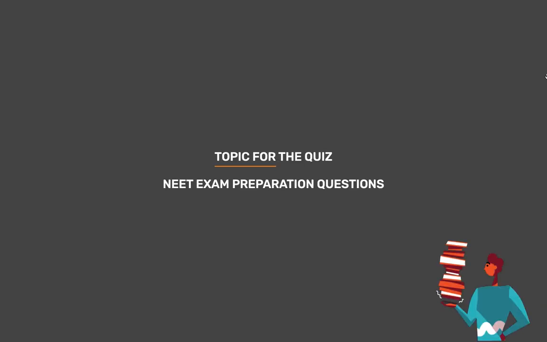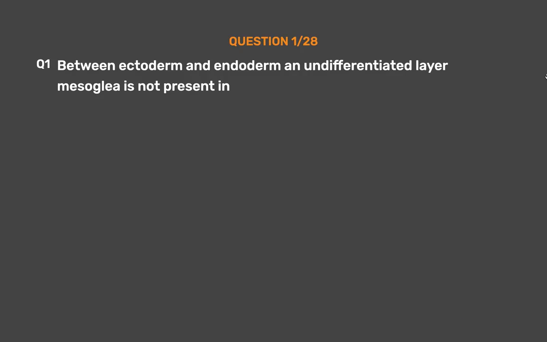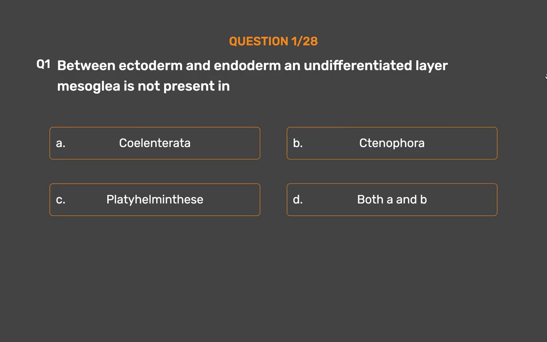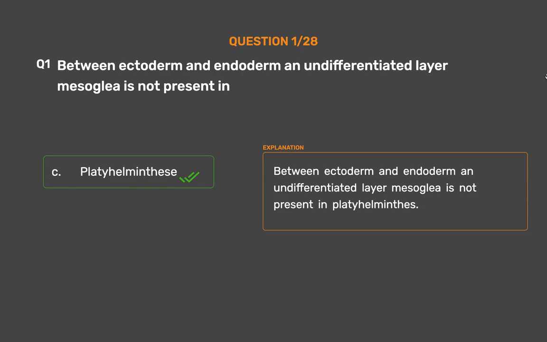Topic for today's quiz is NEET exam preparation questions. Question number 1. Between ectoderm and endoderm, an undifferentiated layer mesoglea is not present in: option A, Coelenterata; option B, Ctenophora; option C, Platyhelminthes; option D, both A and B. The correct answer is option C, Platyhelminthes. Between ectoderm and endoderm, an undifferentiated layer mesoglea is not present in Platyhelminthes.